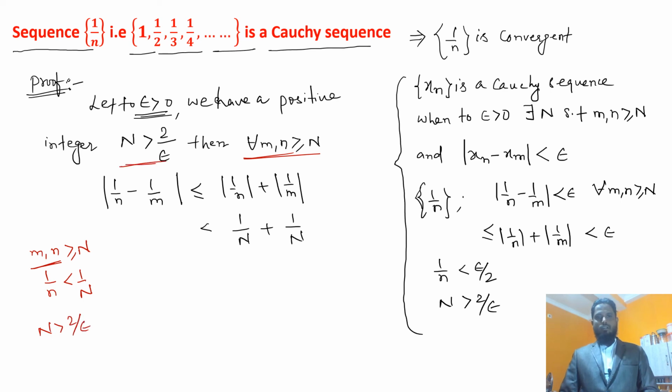Now we chose N greater than 2/epsilon, so definitely 1/N is less than epsilon/2. Both terms are then less than epsilon/2 + epsilon/2, which is equal to epsilon. So we get the Cauchy criteria for a natural number capital N greater than 2/epsilon: the absolute difference is less than epsilon. This completes the proof of the Cauchy criteria. That's why we can say this sequence is a Cauchy sequence. Thank you for watching.